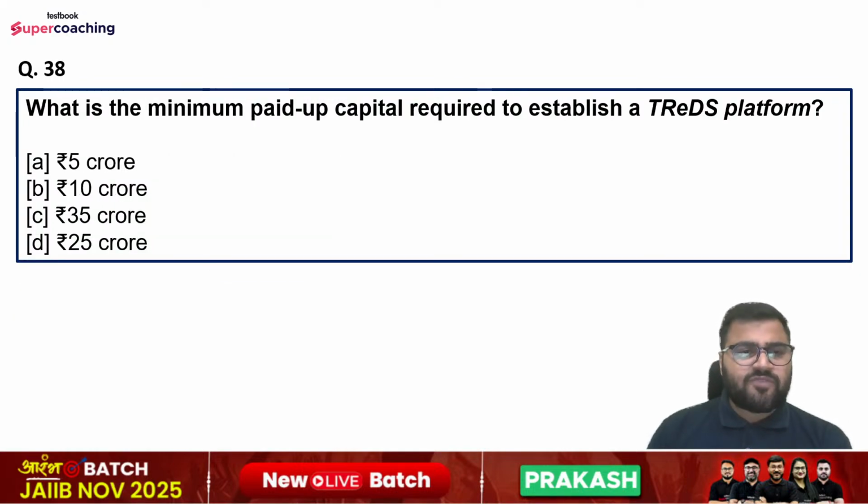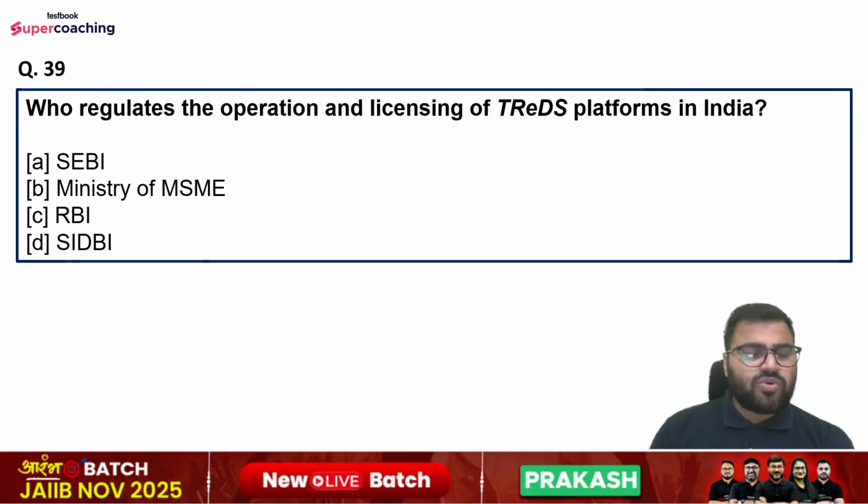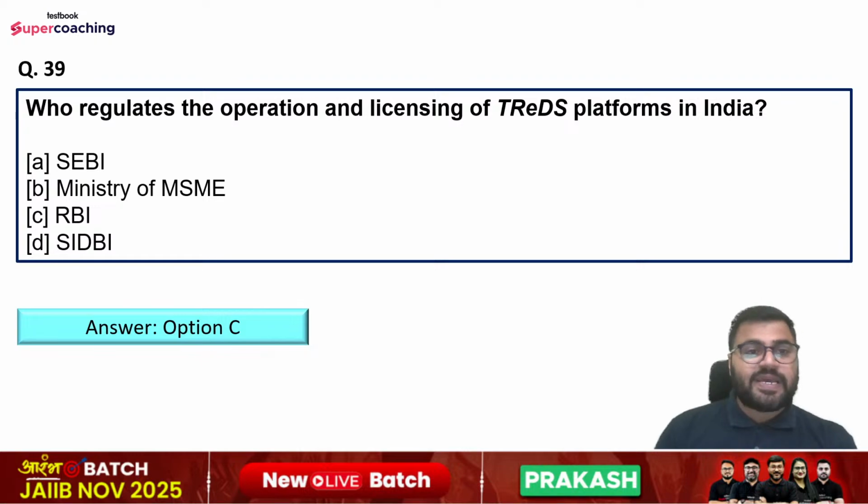Question number 38, what is the minimum paid up capital required to establish a TRADES platform? Options are 5 crore, 10 crore, 35 crore, or 25 crore. So right answer is option number D, that is 25 crore. Question number 39, who regulates the operation and licensing of TRADES platform in India? SEBI, Ministry of MSME, Reserve Bank of India, or SIDBI? So right answer is option number C here, that is RBI regulates the operation and licensing of TRADES platforms in India.